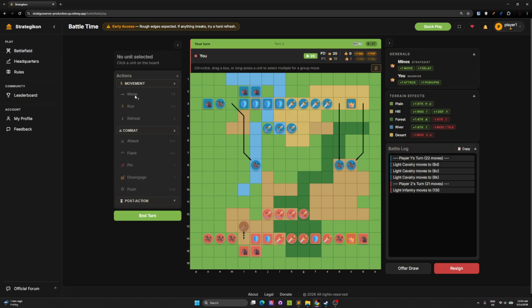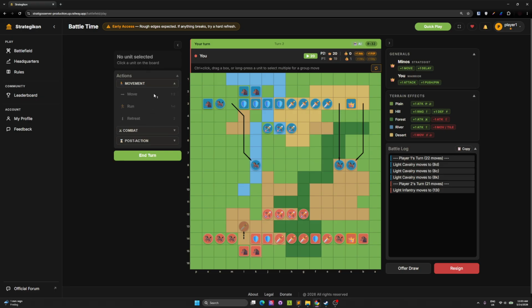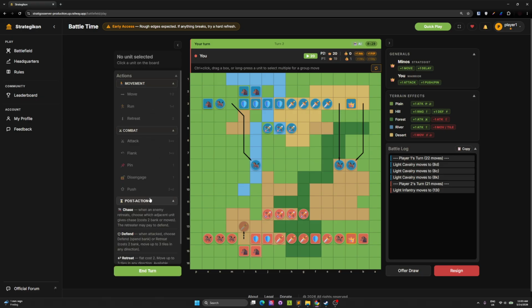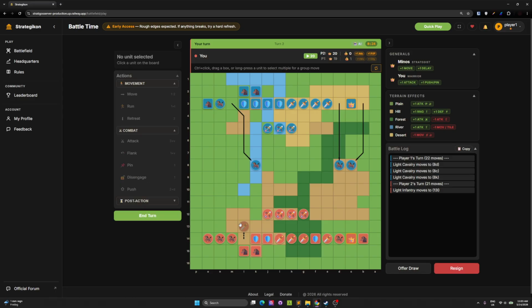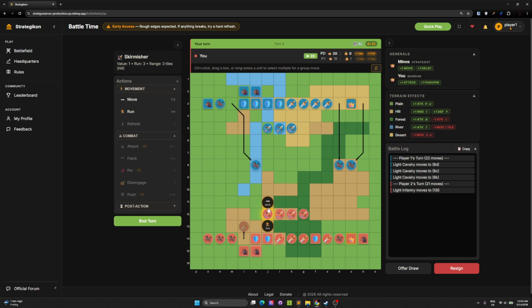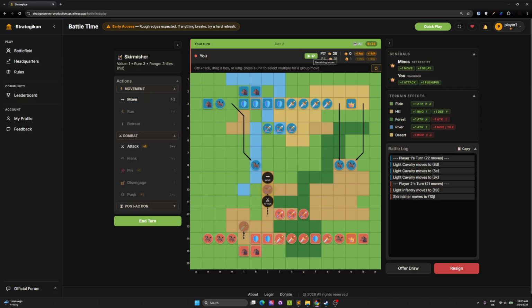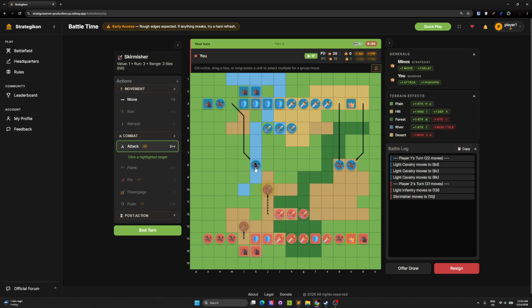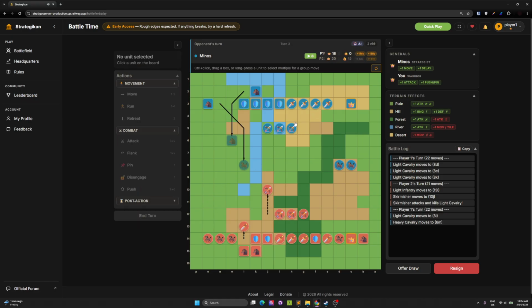You can see here the actions. So the actions are, as you can see, three categories: movement, combat, and post action, which is chase, defend, and retreat. So when I click this, you can see that I can move around. But if I do like 3, you can see that my moves have gone down, and I say attack, you can see it says 5 points. It's gonna cost me 5 points. Let's do it. I defeat him, and I end my turn.